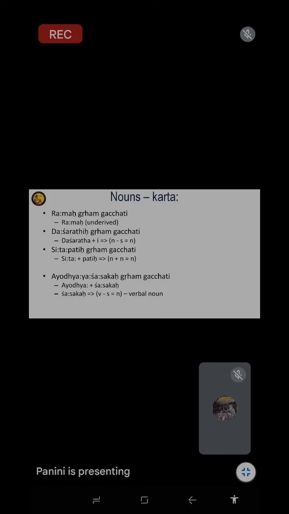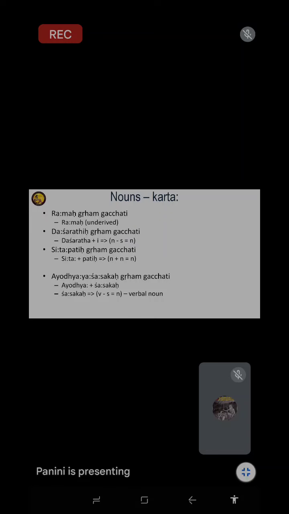Panini has defined the nouns only within these 4, so that all the nouns used in our languages can be a maximum of these 4 types. Then we'll explain how it is 4. What are the differences? First, we have to know that these are the maximum possible structures of words. Any word we use in our languages, whether there is anything beyond these 4, that we have to see in our own languages, any language we speak.